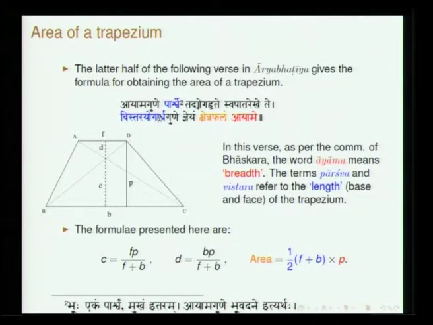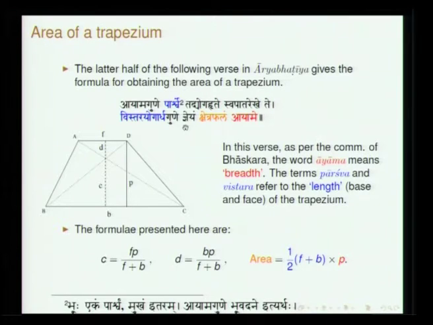In fact, the latter half of the verse presents the area of a trapezium, and the earlier half of the verse has been used to define something else. Kshetra phalam: kshetra is a certain geometrical figure. That is the sense in which it has been used. This kshetra phalam is the area of this kshetra.